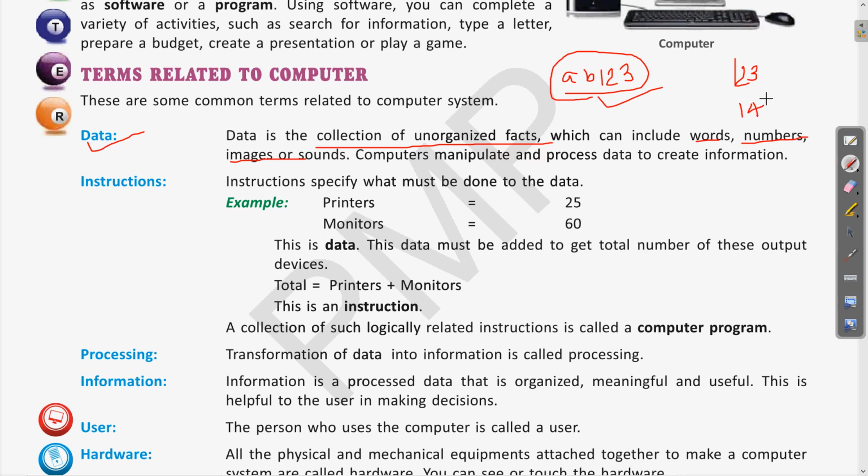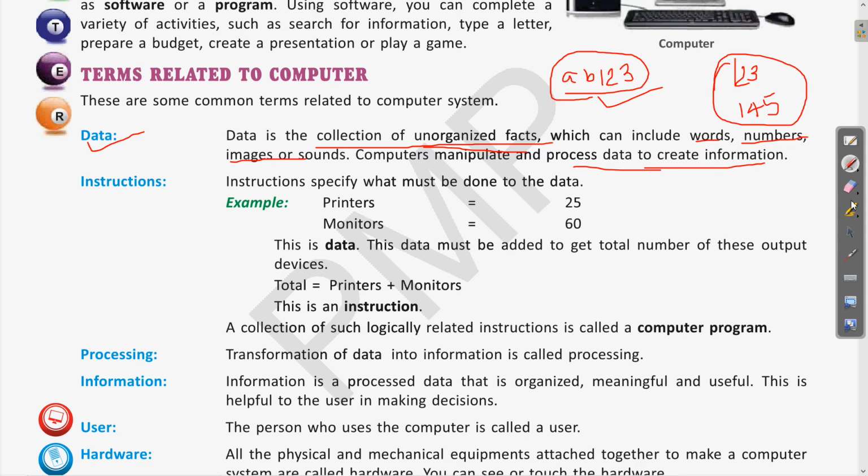When these are written in an Excel sheet with details like these are all the marks obtained by the students in a particular subject of a class, then this piece of data will be called information. So this is the difference between data and information. Data is unorganized fact and information is the processed data, which is meaningful.